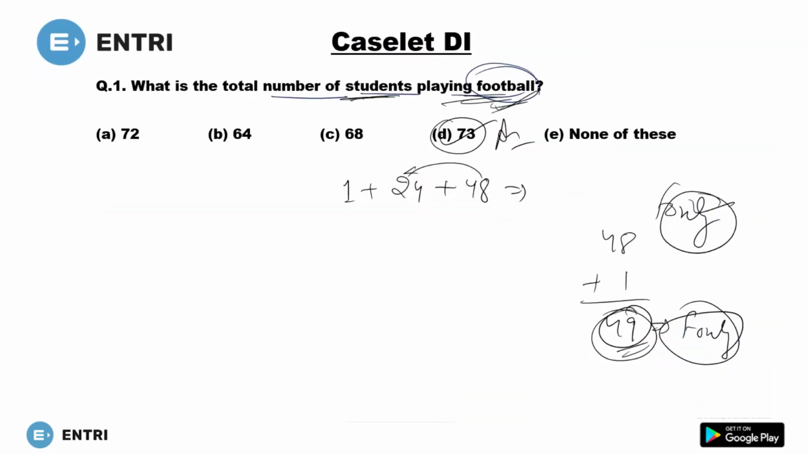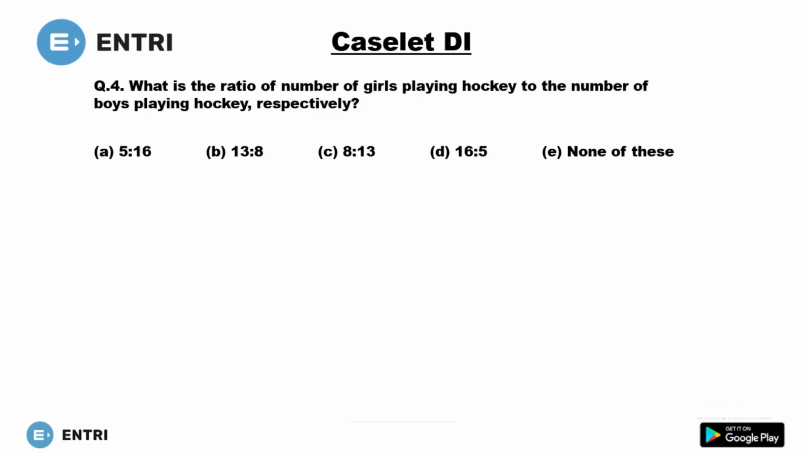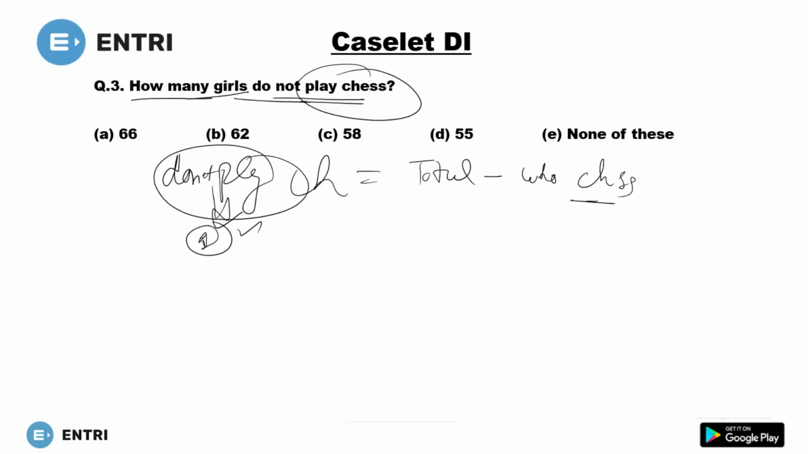I hope this concept is clear. So the answer to this question will be how much? 66. 66 girls who do not play chess. If you have any doubt, please rewind the video slightly and you will get the answer. Now move to the next one.